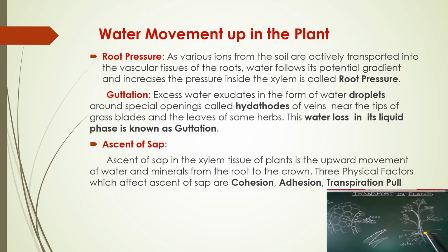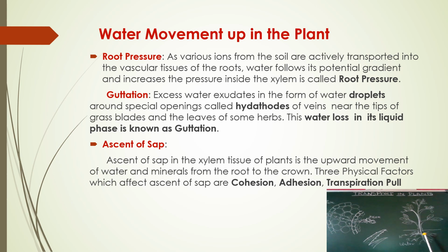Another term we have to know here is guttation. Because of this root pressure, some water escapes from the leaves through some pores called hydathodes, and this water is lost in the form of water only. This loss of water from the plant through the leaves is called guttation. I repeat, the water escaping from the plant in the form of water droplets through the pores of the leaves, these pores being the hydathodes, is called guttation.